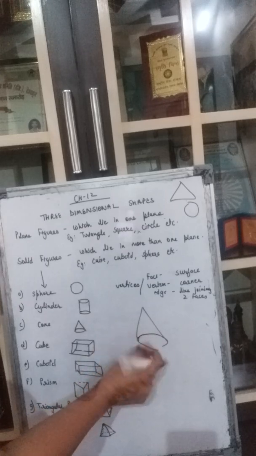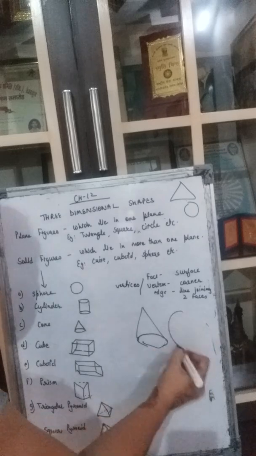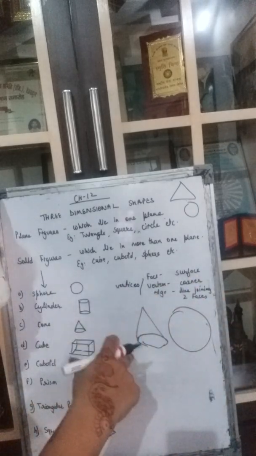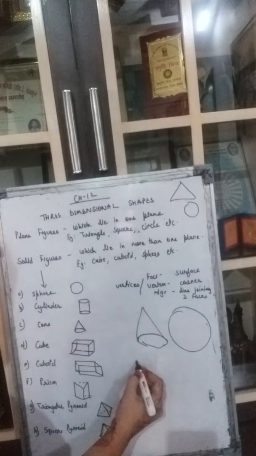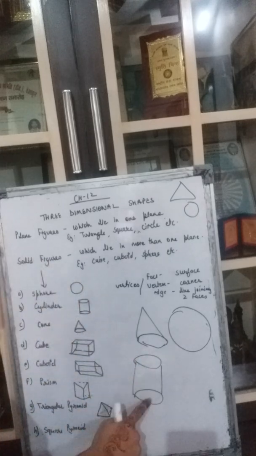This is a circle shape. So this is a plane surface. So this is a cone. Then 1 unbroken curved surface. Unbroken means which does not have any edge. This is unbroken. So this is a sphere. So the second one is a sphere. The first one is a cone. Third, 1 curved surface and 2 plane faces of equal size. Now, what is this? 1 curved surface. This is a curved surface. And 2 plane surfaces of equal size. So this becomes a cylinder. Right? The third one is a cylinder.